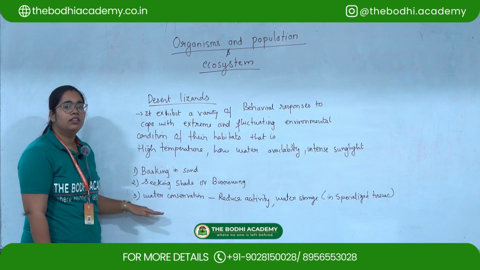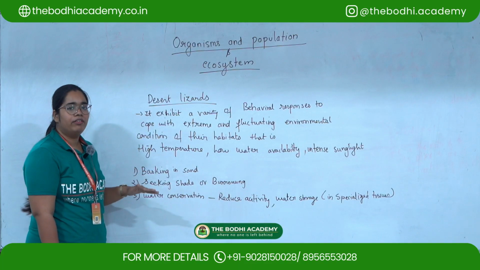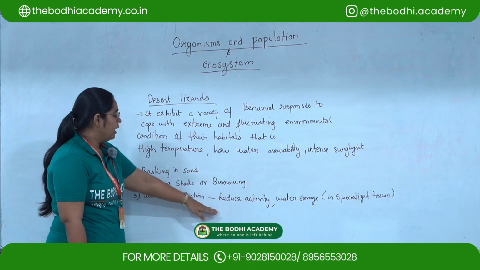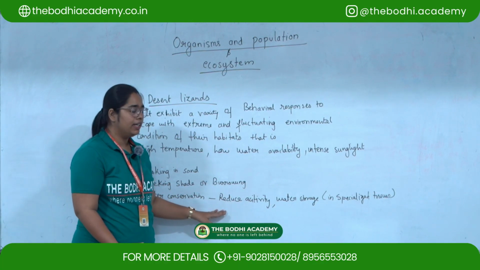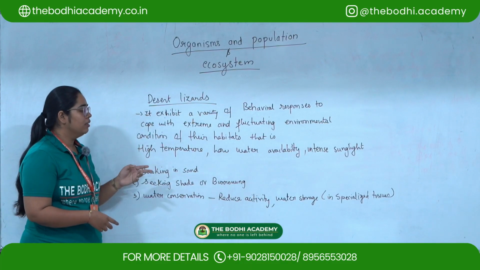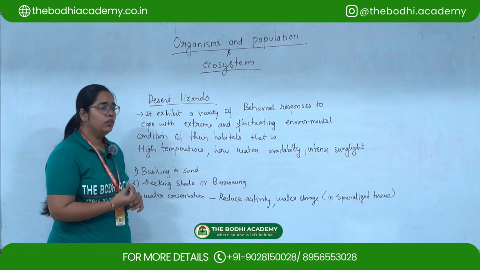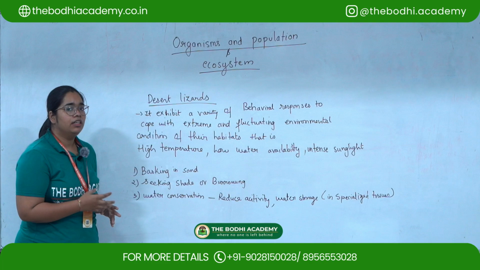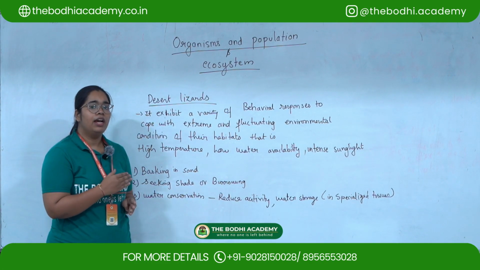Then water conservation. So water conservation is very important in order to cope with the low water availability in the desert area. So how does the lizard do this? It will reduce activity, the activity of the individual will be reduced. Then water storage. Such types of organisms have specialized tissues inside their body which help them to reduce the wastage of water. So this is how a desert lizard can cope with the extreme desert condition in order to survive in the habitat.